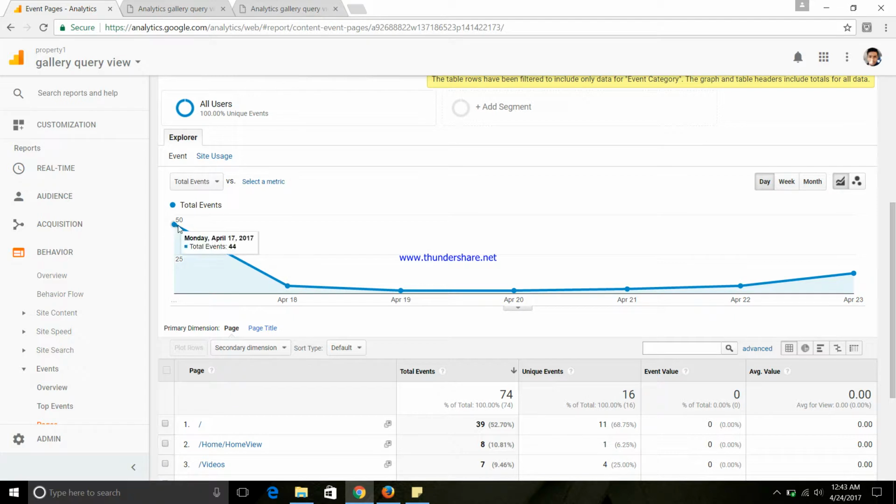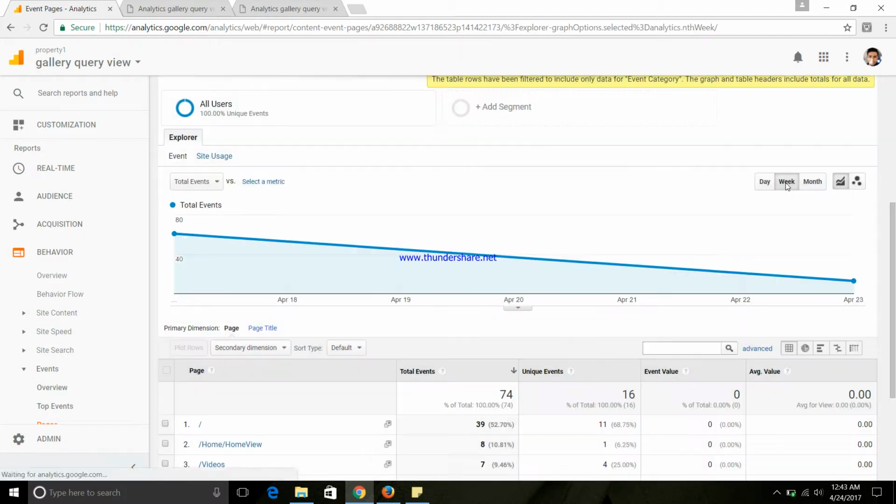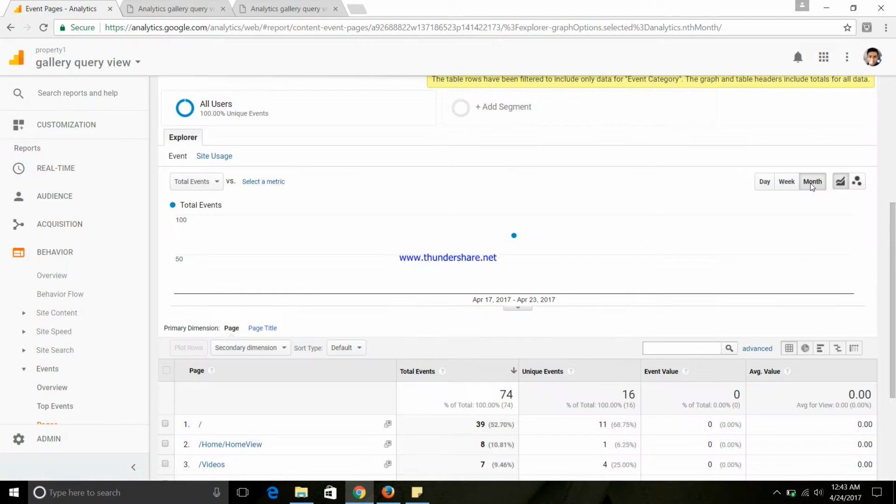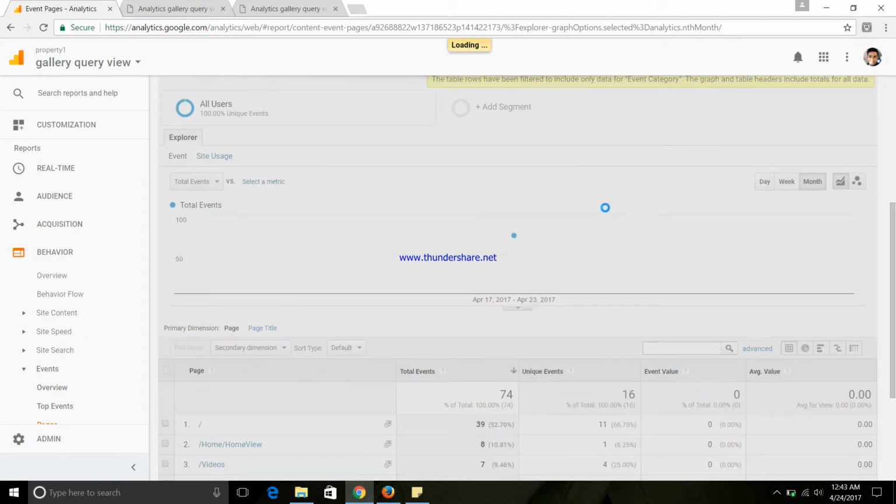Here we can see that there were around 44 events, and on April 18th we had only 5 events, which reduced to 2 and stayed at 2 for a long time, and then on April 22nd we have 5 events, and on April 23rd we have 13 events. This is only for the week, but if we keep comparing over the week and then the month, we get to see that there has been only some activity this month from April 17th to April 23rd.